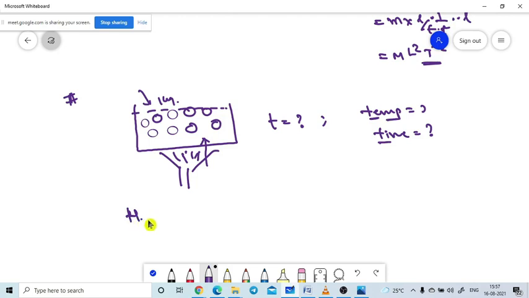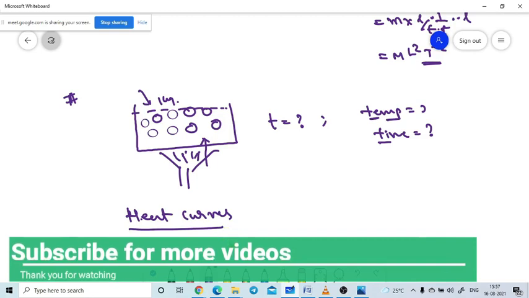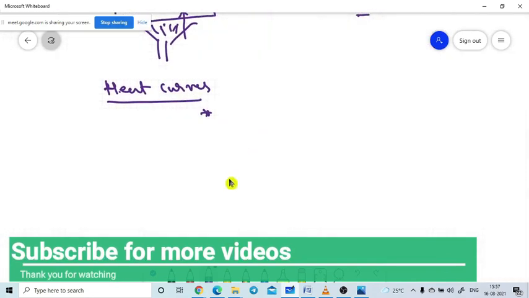So heat curves are nothing but the graphical representation of the state of the substance, taking time on the x-axis and temperature on the y-axis.